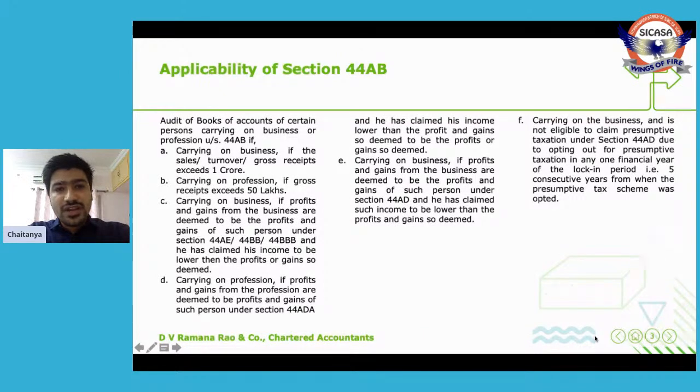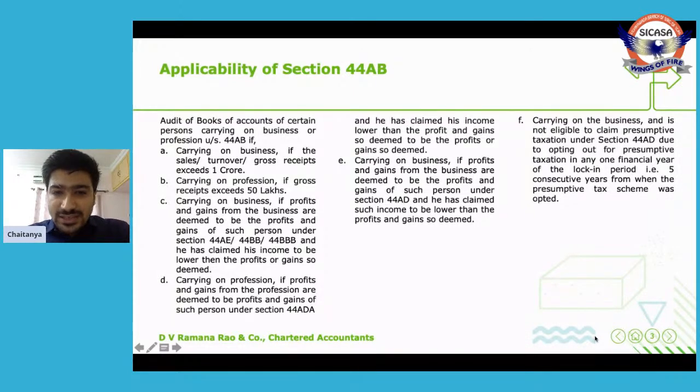This 44ADA talks about persons carrying on profession. In that case, he has to declare 50% of his gross receipts as income. Say if his income is less than 50% or he has incurred loss in that year, then there is an option available wherein he can get his books of accounts audited under section 44AB and declare an income which is lower than the deeming fiction created or loss as the case may be.